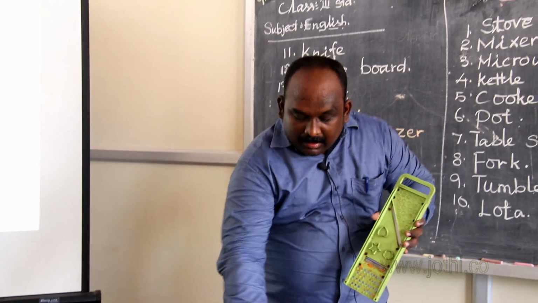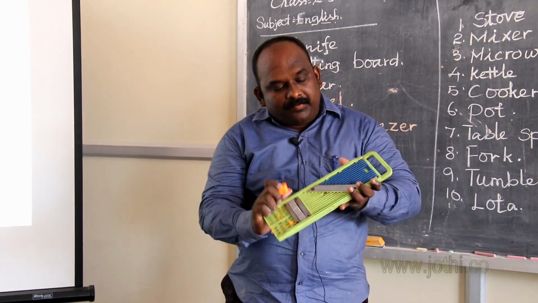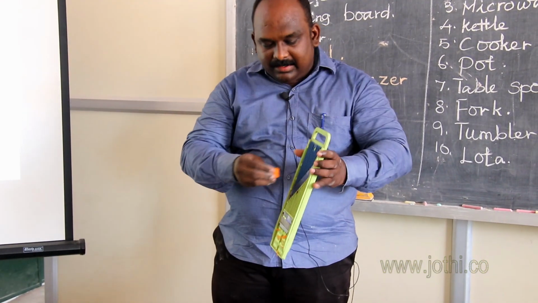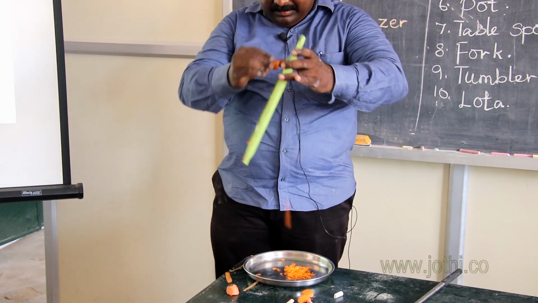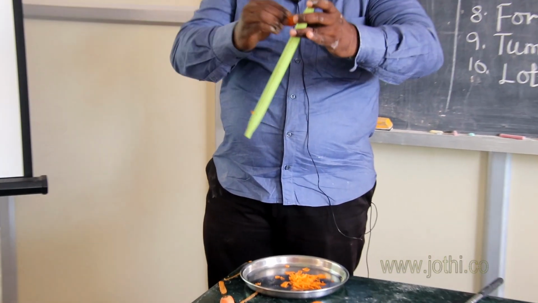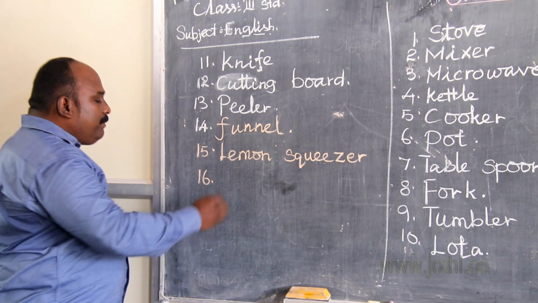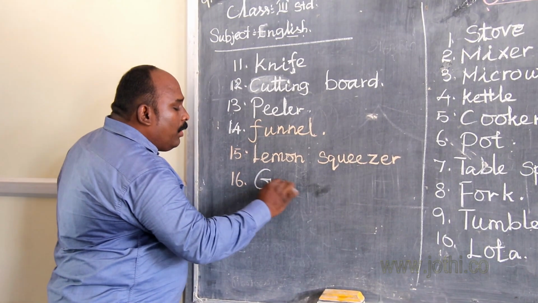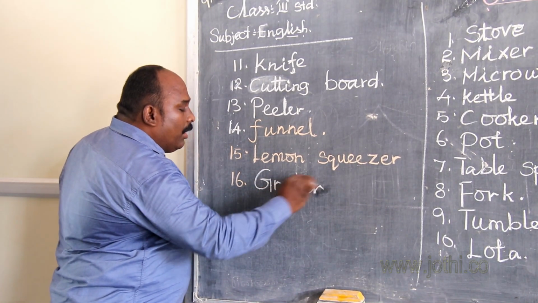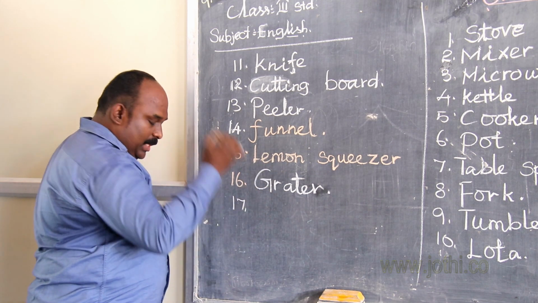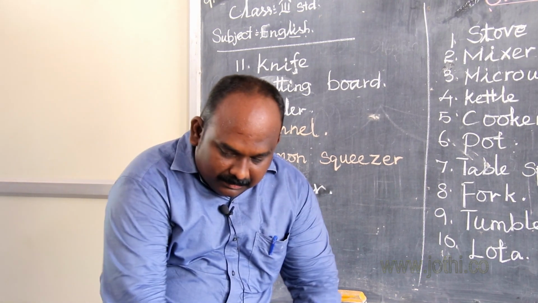We can make a slice with the help of the grater. Now like this. Okay. Now all of you say the name, grater. What is the spelling? G-R-A-T-E-R. Grater.